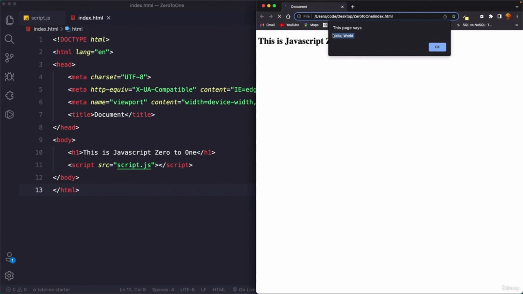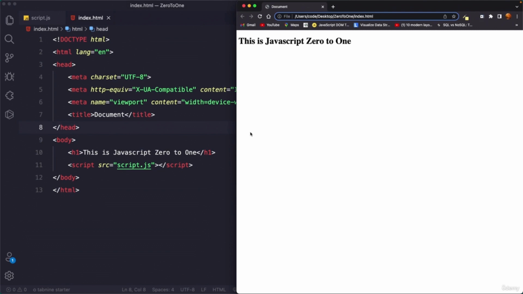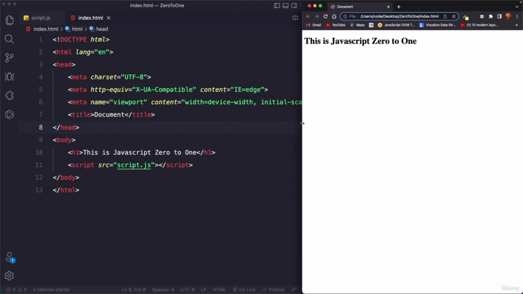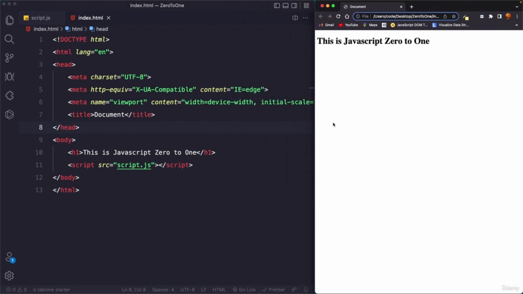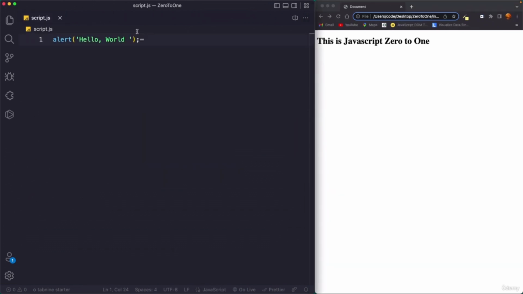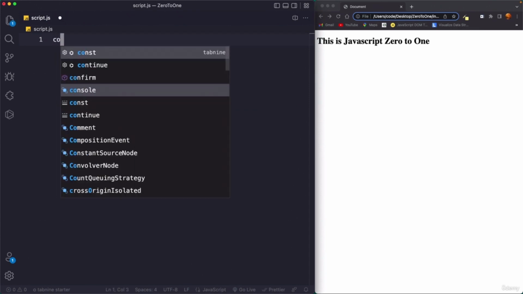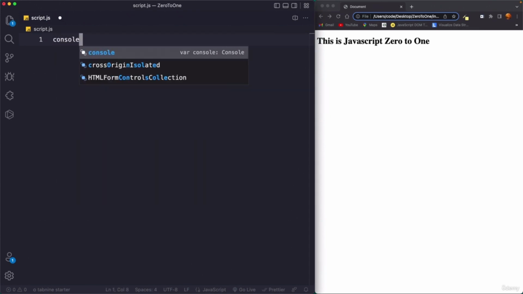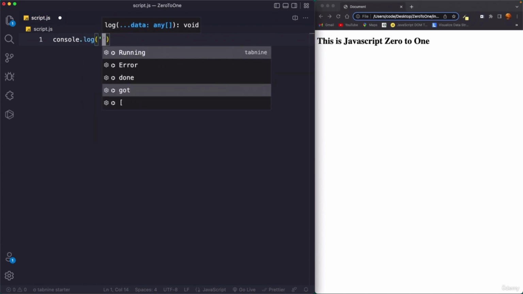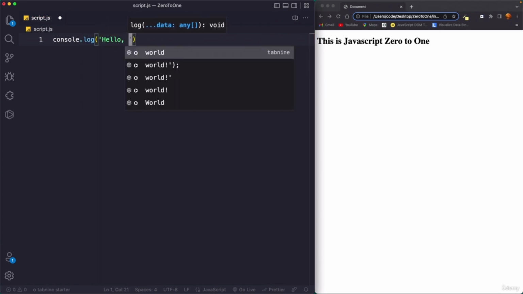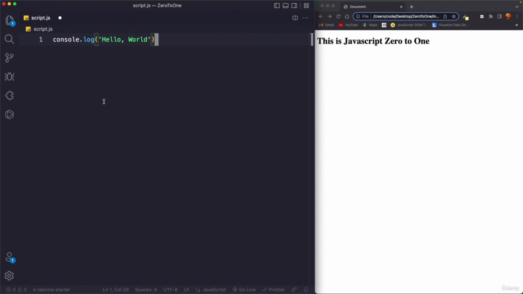Okay, so this pop-up says hello world. Now let me quickly adjust my window. Okay, now let's close this one, and we are going to do all of our work over here. Now again let's just print something to the console. I can say console.log, and over here I can say hello world. Now if I save this, obviously we need a semicolon as well.